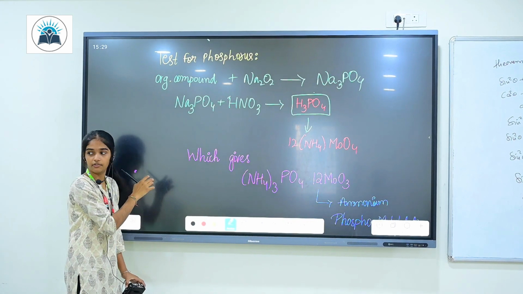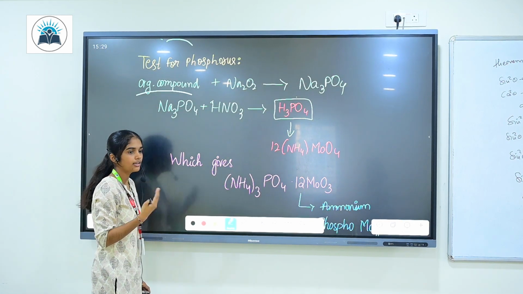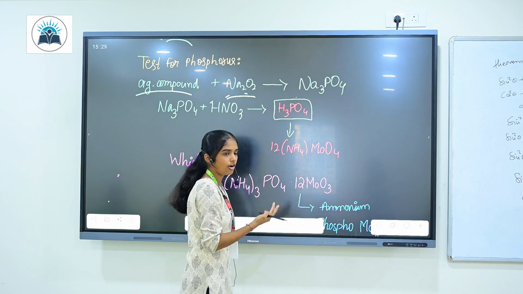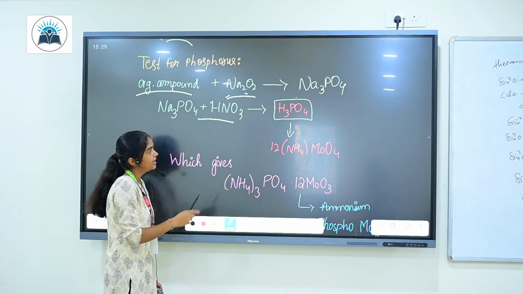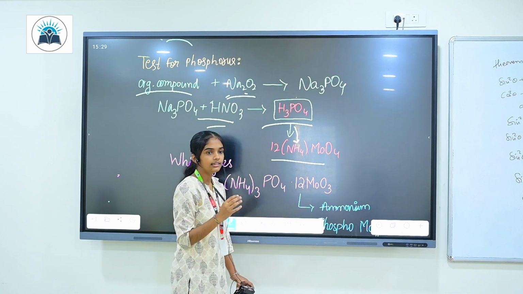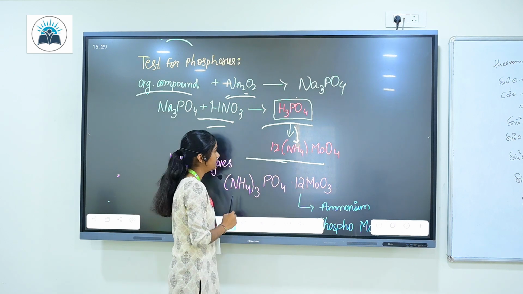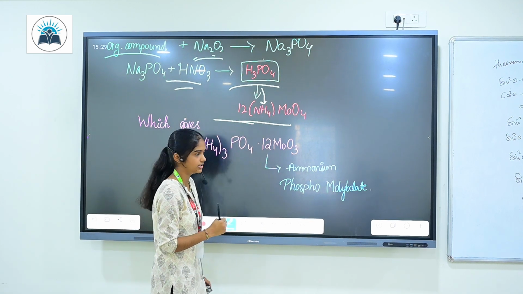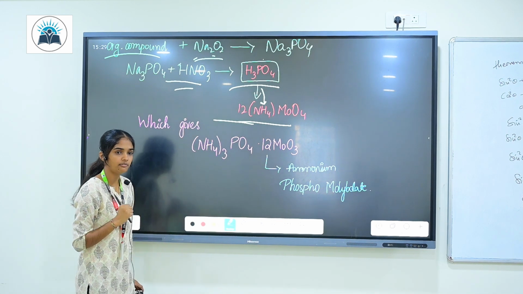Now let's go for the test for phosphorus. Firstly, the organic compound is oxidized with Na2O2, that's nothing but sodium peroxide. When it's reacted, it forms sodium phosphate, and this sodium phosphate is again acidified with nitric acid. When it's acidified with nitric acid, the compound formed is again treated with ammonium molybdate. This formula is very important for the reaction of phosphorus. This is the formula of the ammonium molybdate. This ammonium molybdate on reacting with the compound produces a yellow colored compound. That's nothing but ammonium phosphomolybdate. Now phospho indicates the presence of phosphorus, right?